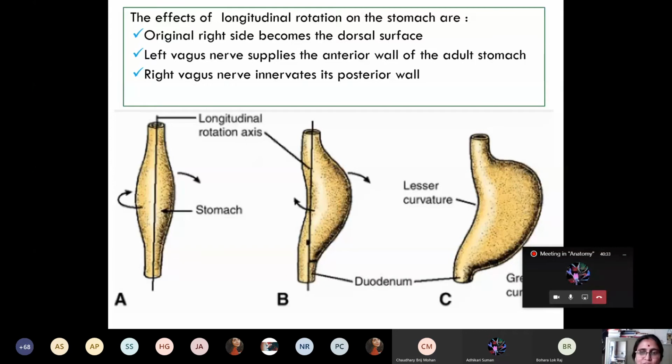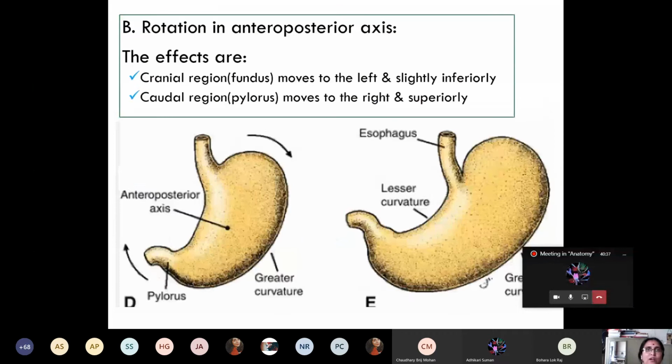Are you confident now? Rotation of the stomach? Yes, ma'am. So the rotation in the anterior-posterior axis, what are the effects? The cranial region, which is the cardiac region or the fundus of the stomach, here this part is known as fundus, moves towards the left and slightly inferiorly, whereas the caudal region, this is the pyloric end of the stomach, will move upward towards the right. Confident? This is how the J-shaped adult position of the stomach formation takes place.